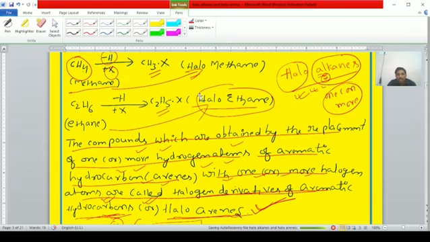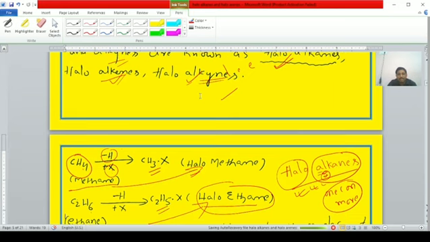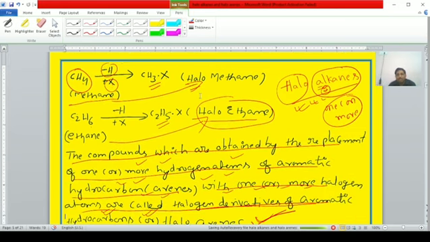How can you define a haloalkane, students? Right, here I am discussing. The compounds which are obtained by the replacement of one or more hydrogen atoms of alkanes with halogen atoms are known as haloalkanes.